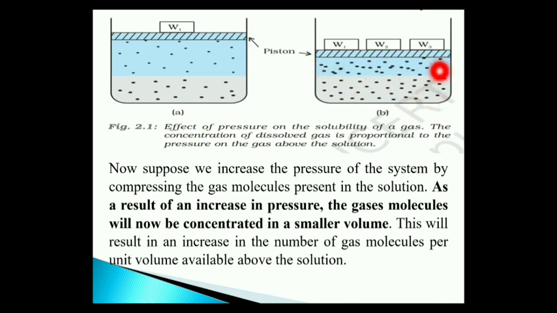Because you are increasing pressure in beaker B, you can see the gaseous molecules getting concentrated. Here the gaseous molecules are far apart, but when you apply pressure, the volume decreases while the concentration increases. So they will readily dissolve in the liquid when you apply pressure.